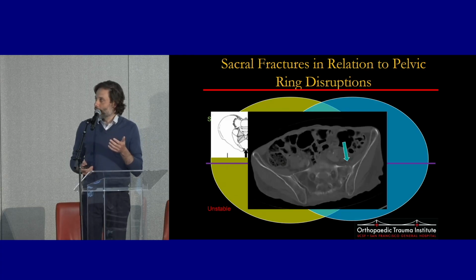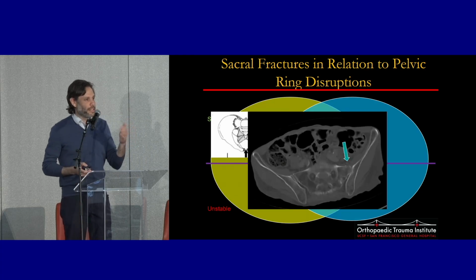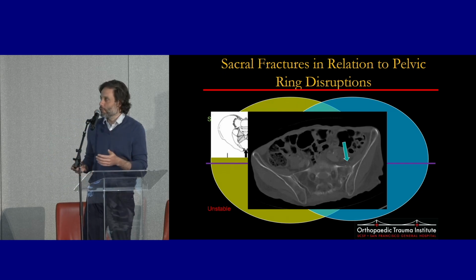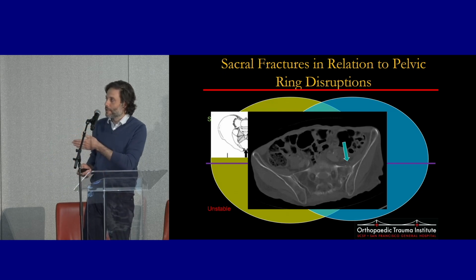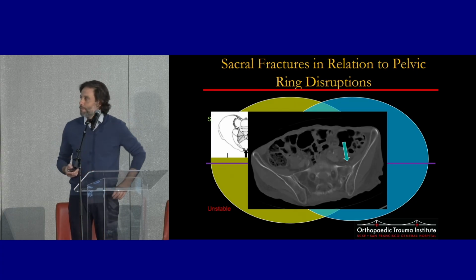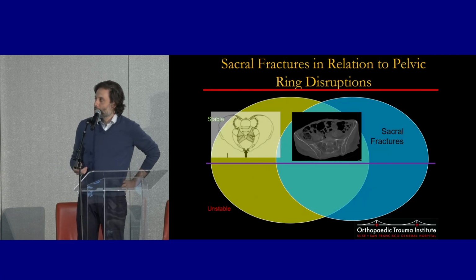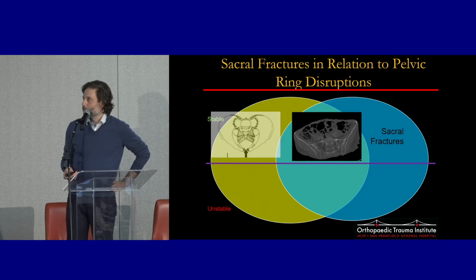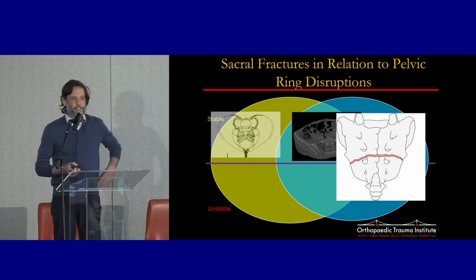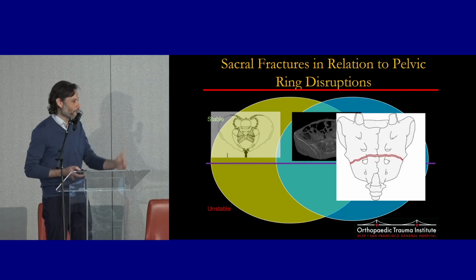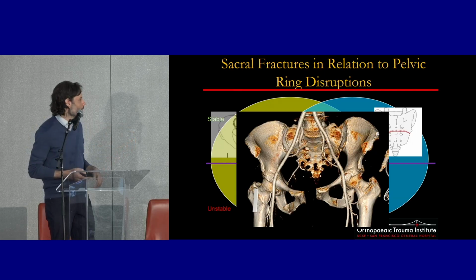And then this geriatric LC1 injury, so an incomplete LC1 in our geriatric population, the majority of which are stable, treated without surgery. This has a sacral fracture. There's frequently an accompanying anterior pelvic ring injury. But these, for the majority of patients in this demographic, are stable. And then we have injuries that just involve the sacrum, almost like a high coccyx fracture. The pelvic ring is not disrupted. And so this is a sacral fracture without the pelvic ring injury.